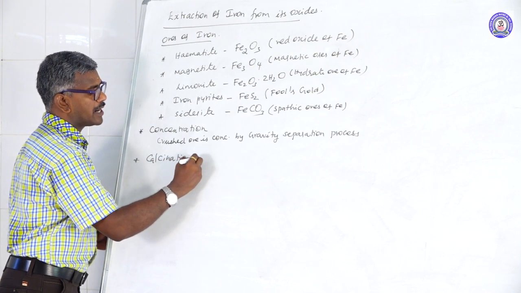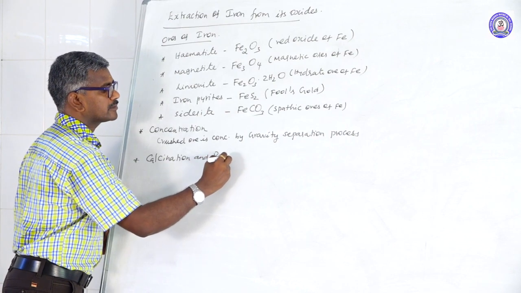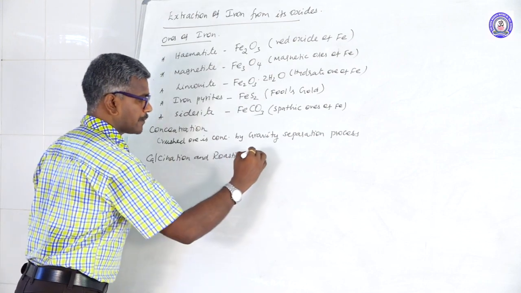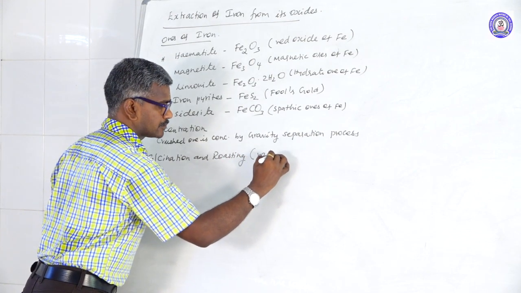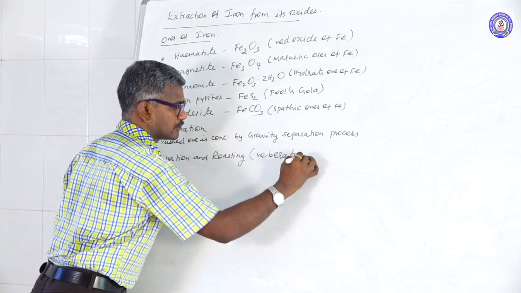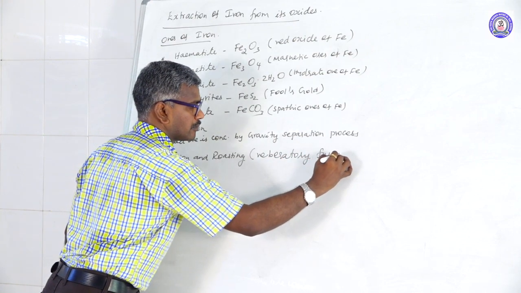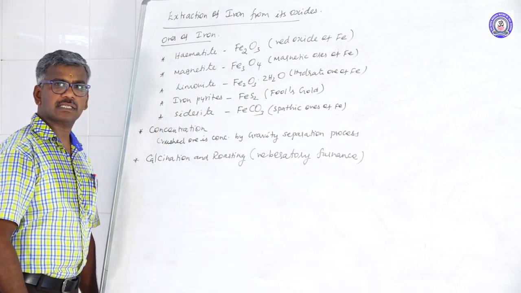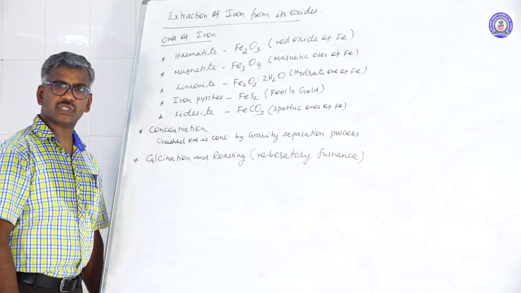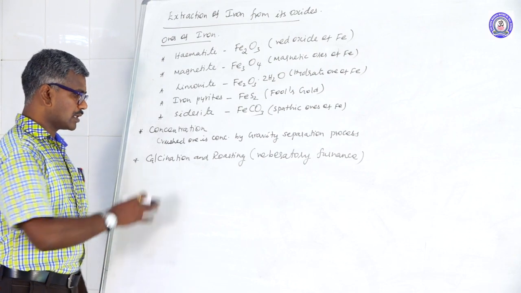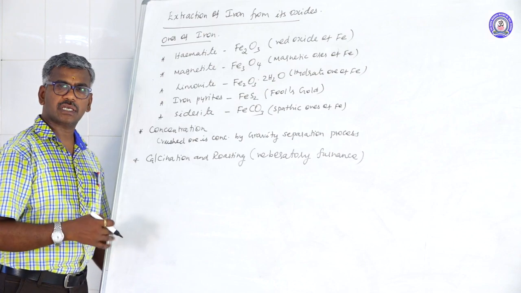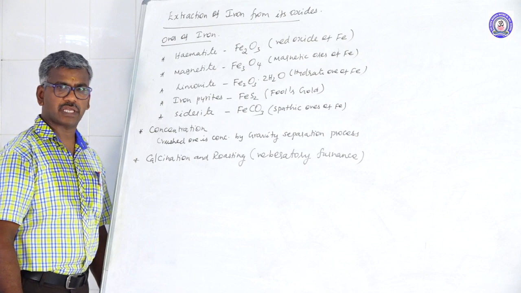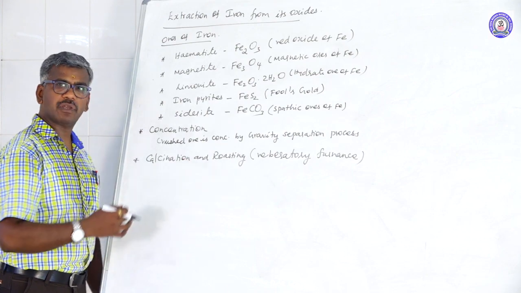Calcination and roasting. This calcination and roasting takes place in the reverberatory furnace. You know that the reverberatory furnace is used for oxidation, reduction, roasting and smelting processes. What is the meaning of calcination? Carbonate ore is converted to oxide. Roasting is when a sulfide ore is converted into oxide. Here all the impurities can be washed away.